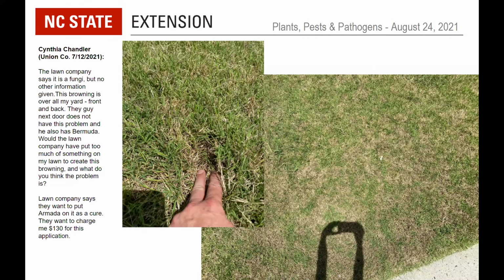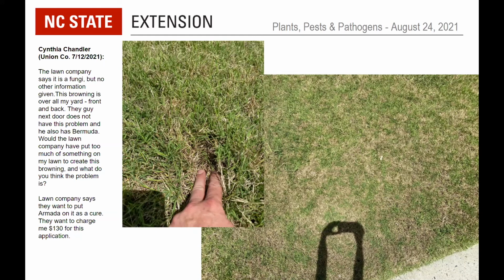And he goes on to write, this is a very common disease of Bermuda grass known as dollar spot. It's likely due to inadequate fertility, nitrogen. The client could put out 1.5 to 1 pound of nitrogen per 1,000 square feet and see if that helps. It would be worth knowing if the neighbor without dollar spot fertilizes on a regular basis. Is the neighbor's lawn noticeably greener, etc.?